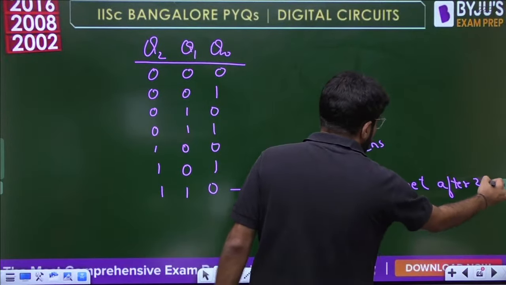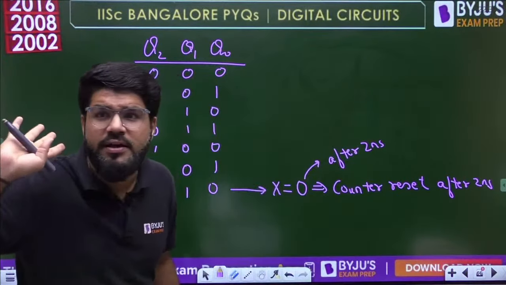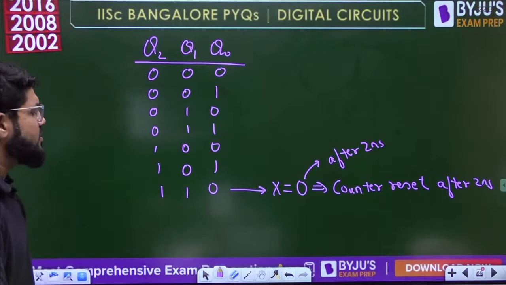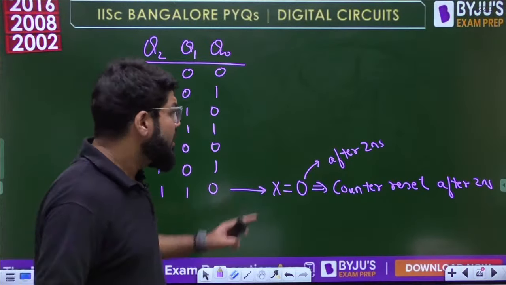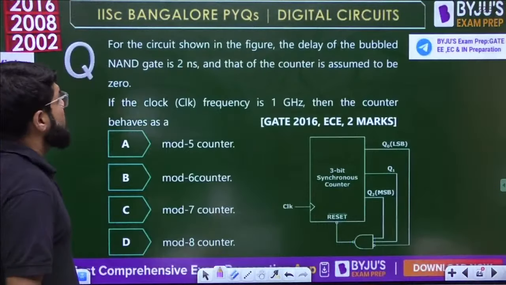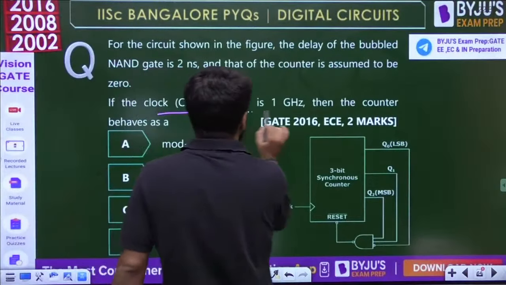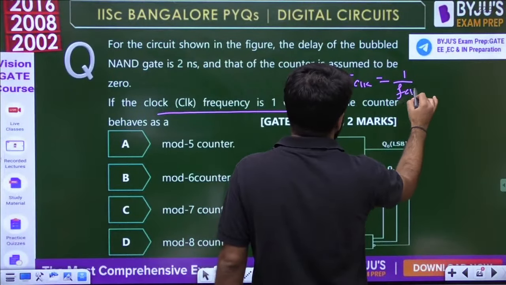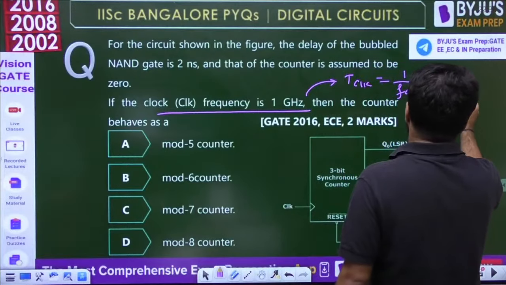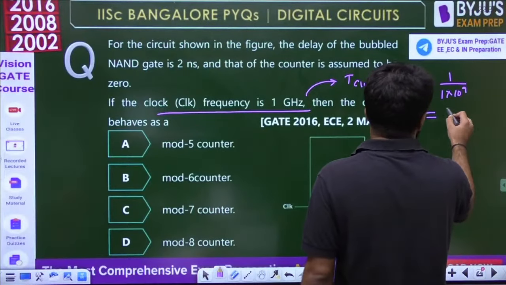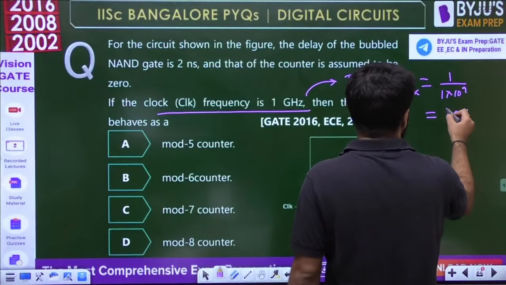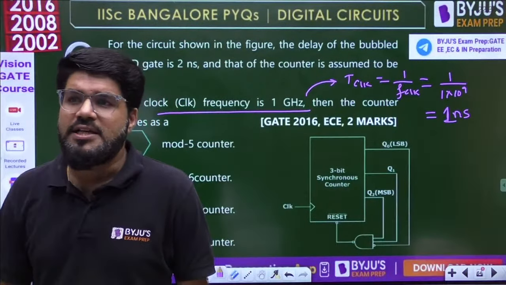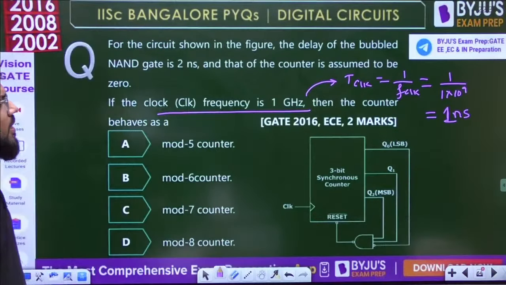Counter will also reset after 2 nanoseconds because there is no delay of the counter, dear. So the counter will also reset after 2 nanoseconds. X will be 0 after 2 nanoseconds. So what is the clock frequency? Clock frequency is 1 gigahertz. So what is the time period of the clock? Time period is 1 upon clock frequency, 1 upon 1 gigahertz. 1 gigahertz is 1 into 10 power 9, so 10 power minus 9. So what is the clock time period? 1 nanosecond. Yes, very good, Bhanu. The clock time period is 1 nanosecond.